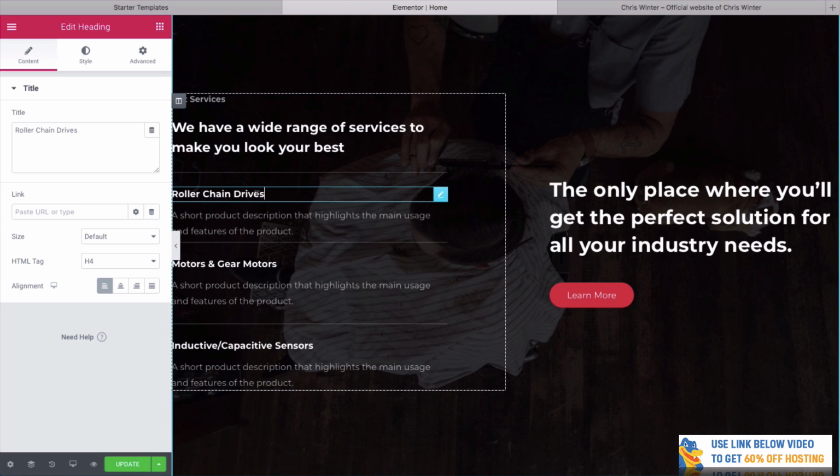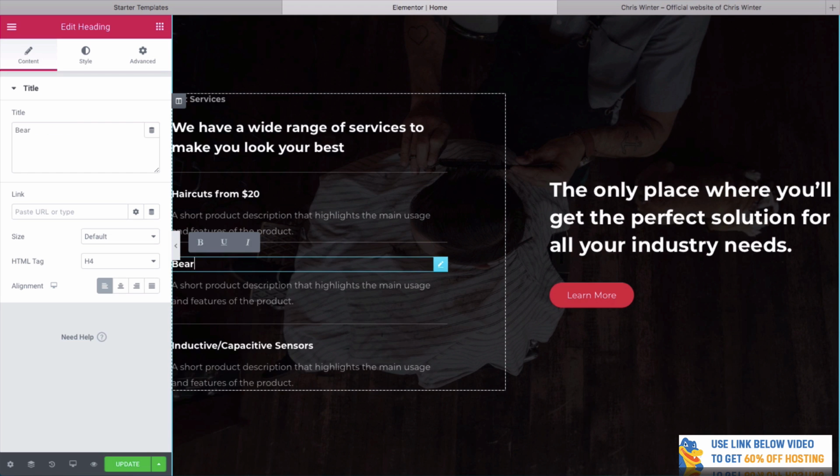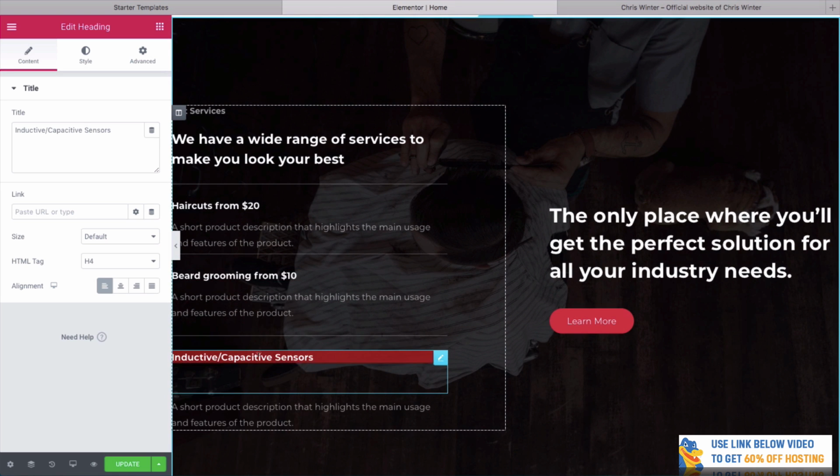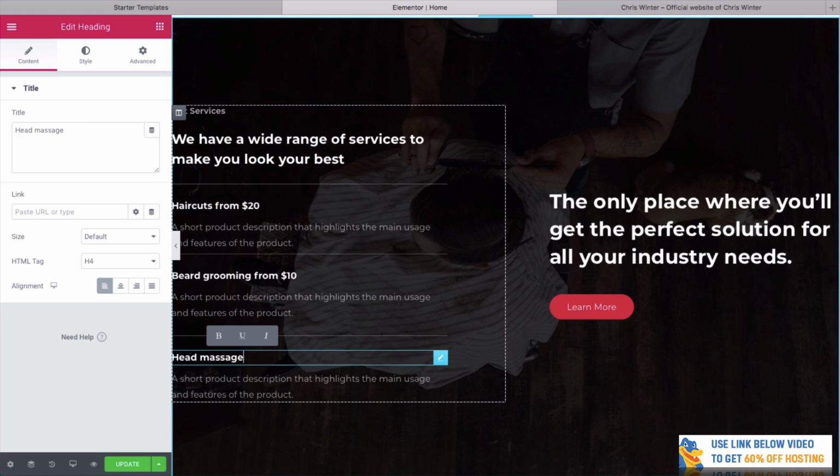And why not include some of the services that we do? So we could say haircuts from $20, beard grooming from $10, and maybe we can also do head massage. That sounds like a nice thing, from $30.